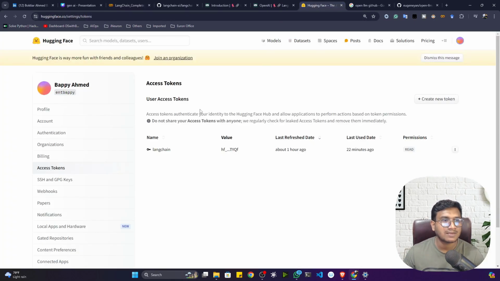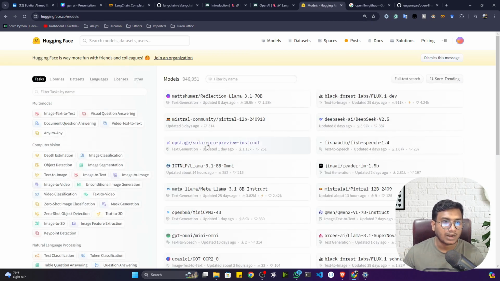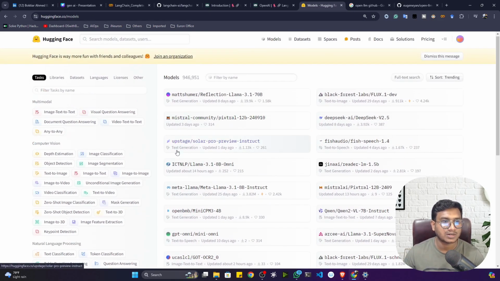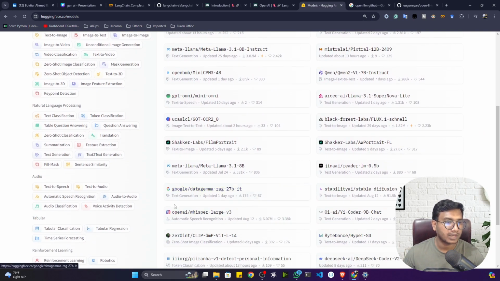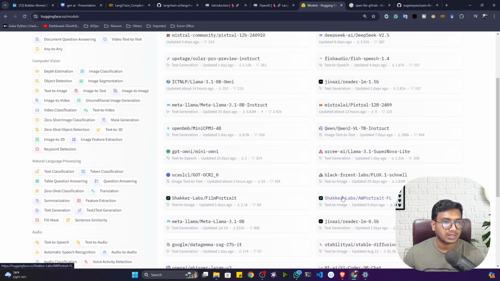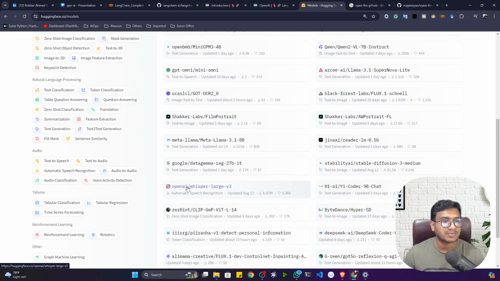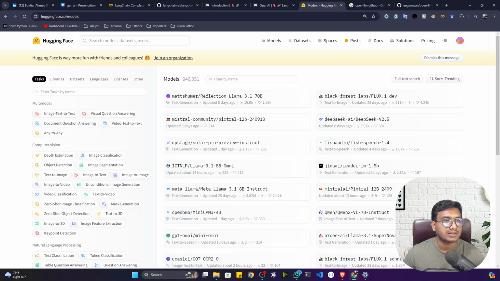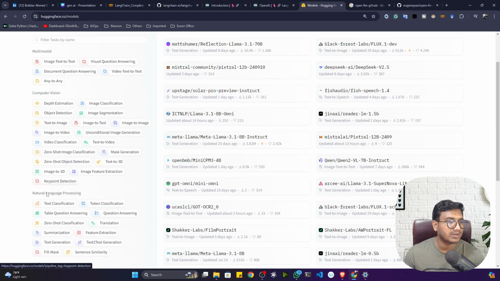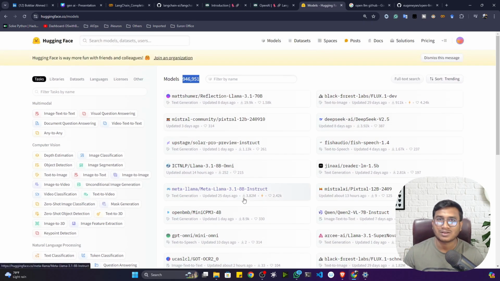Because inside Hugging Face, as I showed you, we have lakhs of models, and all the models are open source. These are large language models from different organizations. You can see from Meta, from Google, from OpenAI. OpenAI also has some free models published in Hugging Face. You can also use them. Mistral is also there. That many models are available inside Hugging Face. It's very huge, na? I also showed you the different tasks you can select, and based on that you can also select the model.